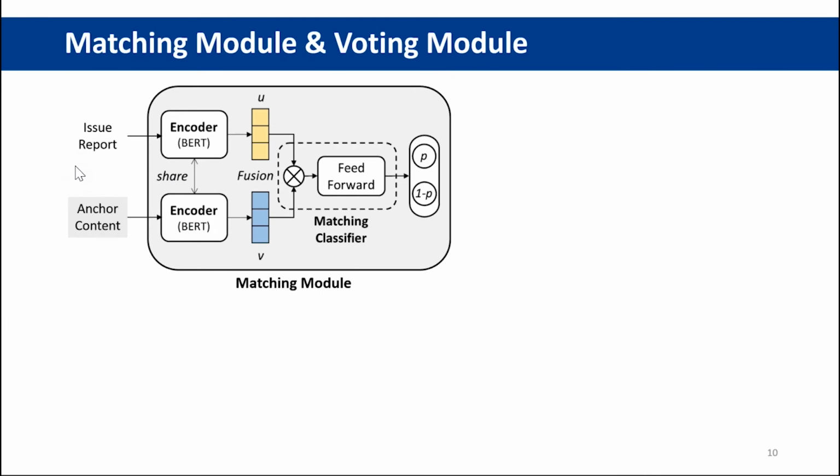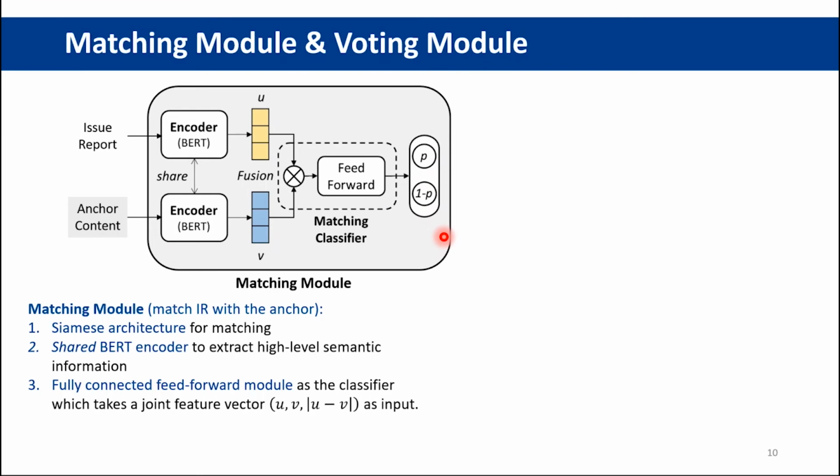The matching module takes the target issue report and an anchor from the external memory as inputs, and outputs a normalized matching score indicating whether the input issue report describes the vulnerability type presented by the anchor. We implement the matching module using the Siamese architecture, which has two components: a shared BERT encoder and a fully connected feed-forward module as the classifier.